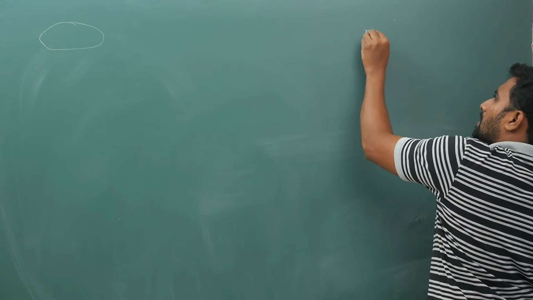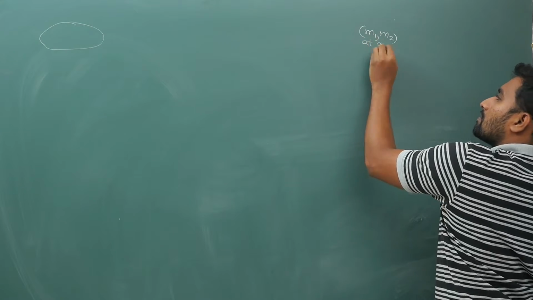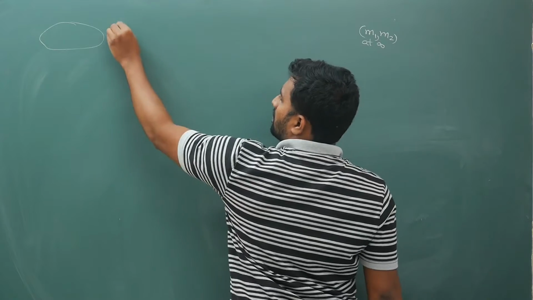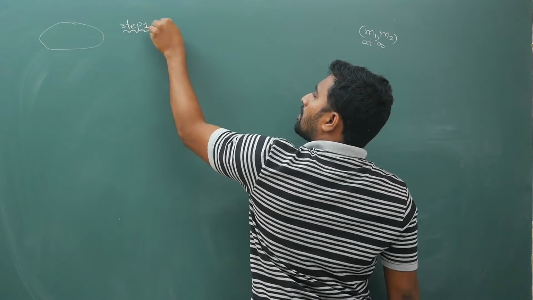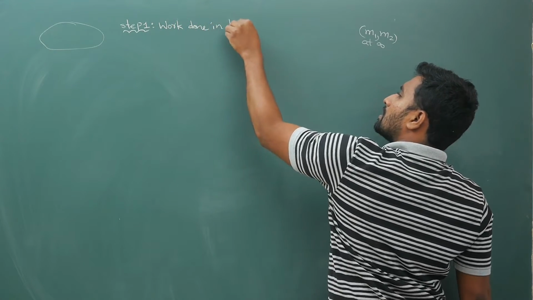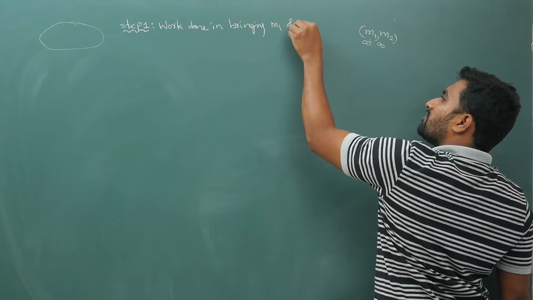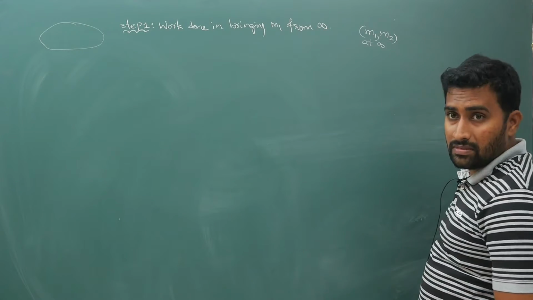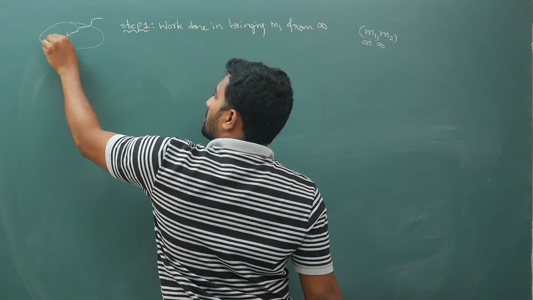Now you have m1, m2 at infinity. First, step 1: work done in bringing m1 from infinity. What is that I am doing? I am bringing m1 from infinity and I am placing it into the system here.